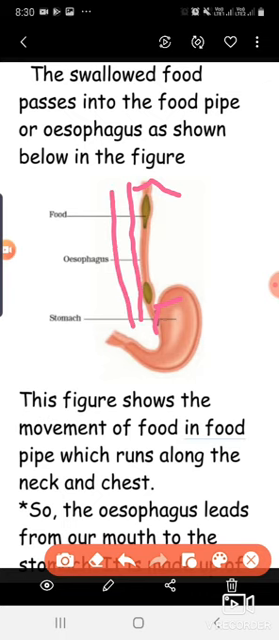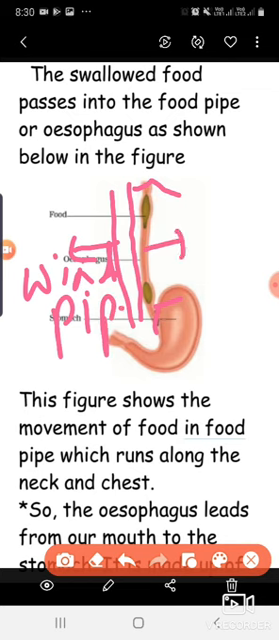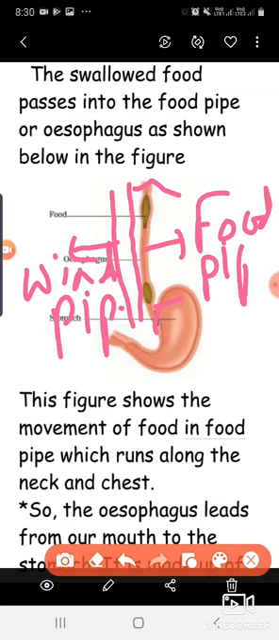In our throat, two pipes are there. This is the windpipe, which is also known as the trachea, and this is the food pipe. The other name of the esophagus is the food pipe also. So the food pipe or esophagus is just behind the windpipe, and here one flap-like structure is present, that is called the epiglottis.